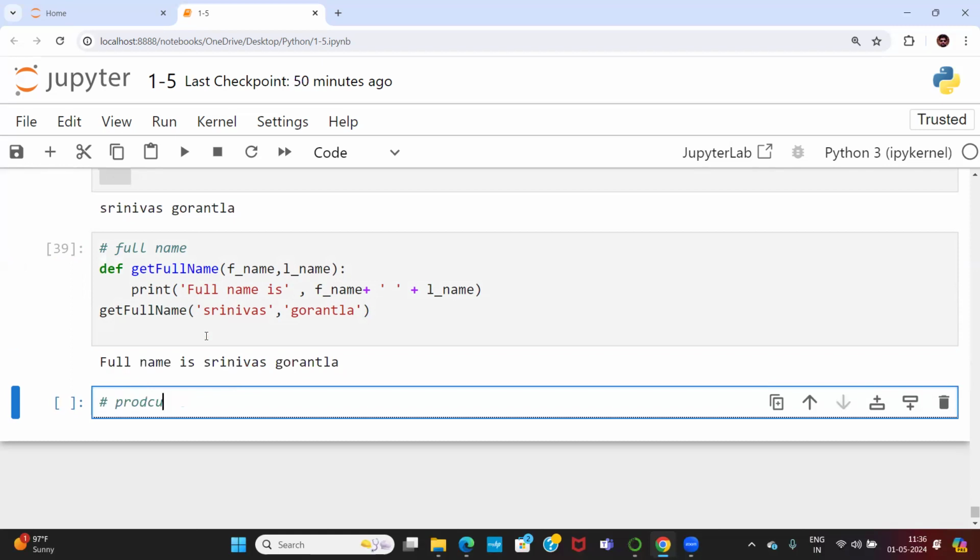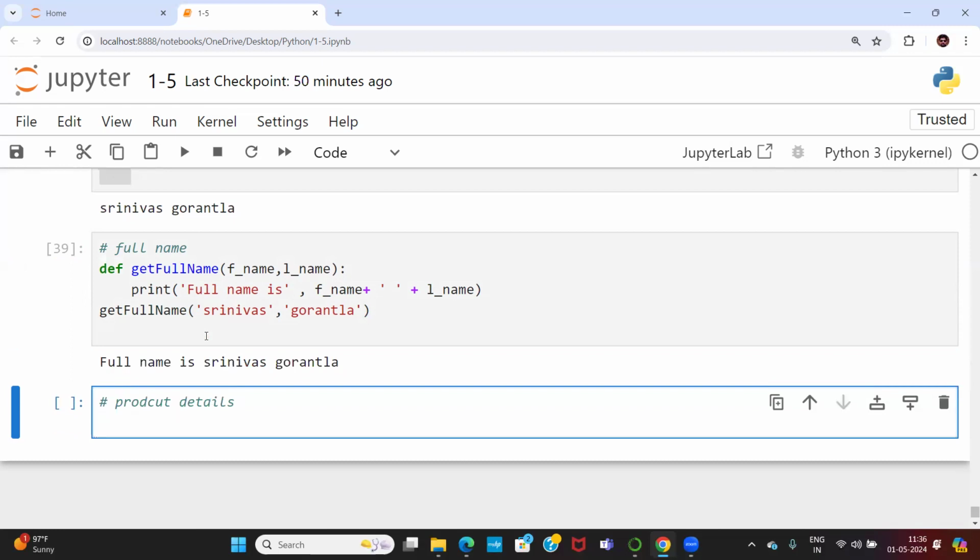Product details. Tell me product details. Function def get product details. Arguments: PRD ID, PRD name, PRD price.